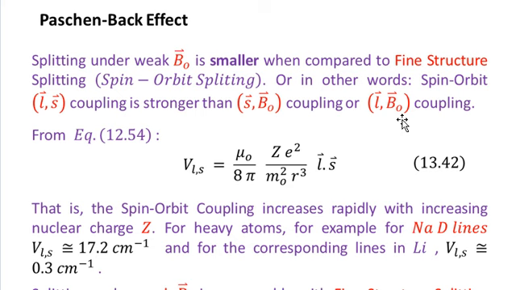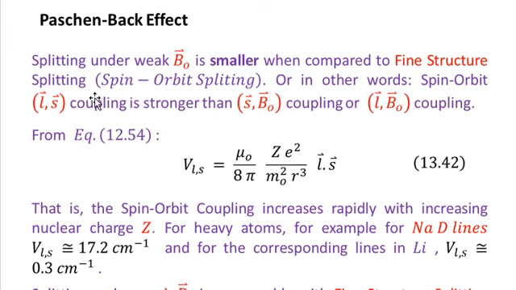So here we are considering that if the applied magnetic field is weak, then the splitting of states will be smaller in comparison with the splitting achieved under fine structure, that is, under the coupling between the spin and orbit.